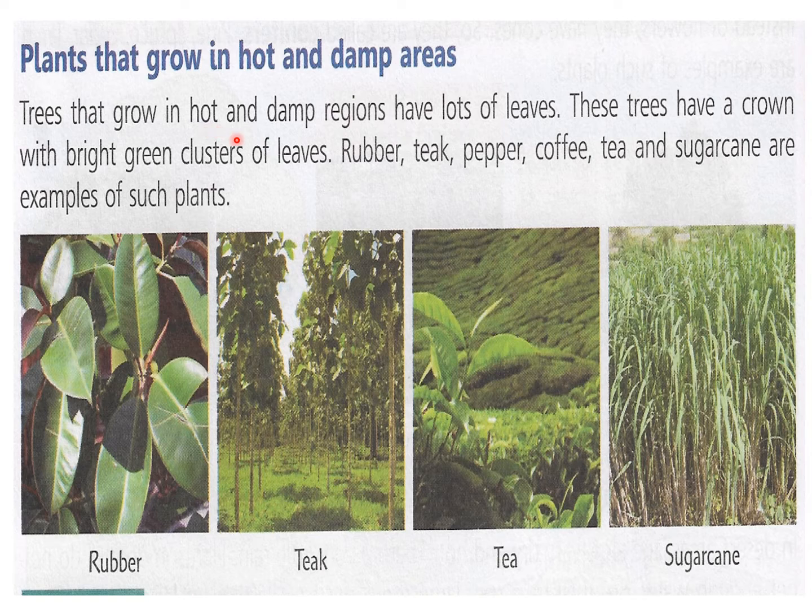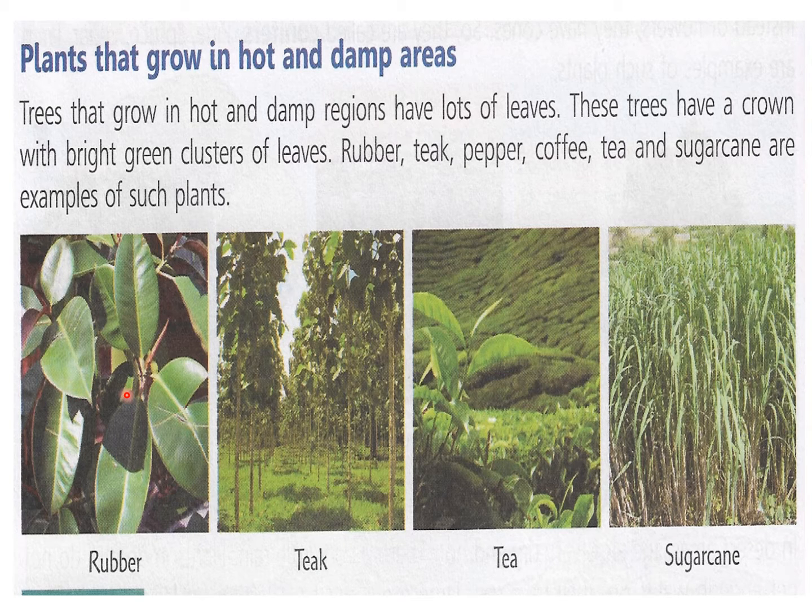Trees that grow in hot and damp regions have lots of leaves. These trees have a crown with bright green clusters of leaves. Rubber, pepper, coffee, tea, and sugarcane are examples of such plants. So you can see bright green clusters means गुच्छा, झुंड में. Like this rubber plant you are seeing, you can see their leaves are in clusters. Clusters means group. So they are found in groups in all these plants. Tea leaves also are found in clusters like this.